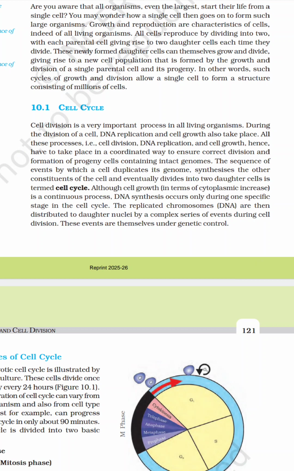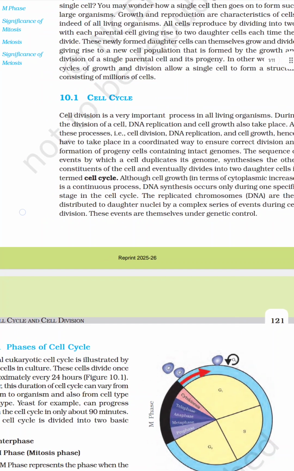So a single parent cell gives rise to two daughter cells. This is known as the cell cycle. The cell cycle is a continuous process. DNA synthesis occurs only in the S phase. DNA duplication occurs in the S phase of the cell cycle. The replicated chromosomes are then distributed to daughter nuclei by a complex series of events during cell division.